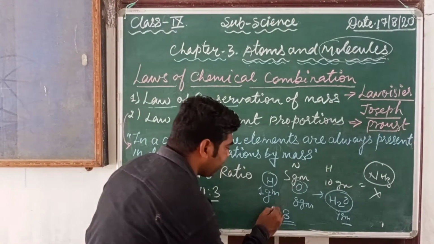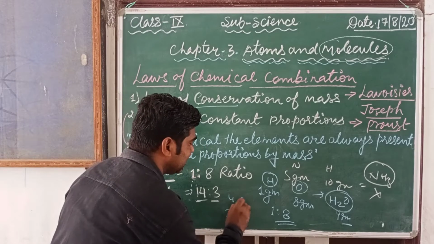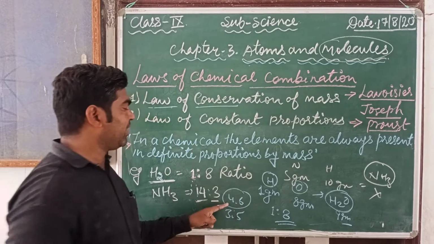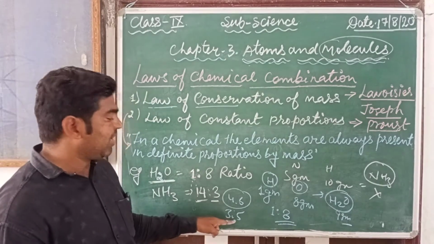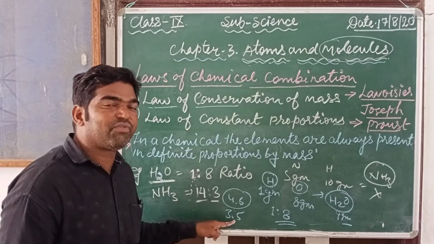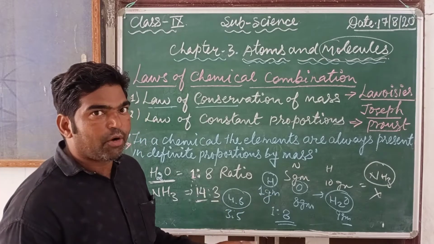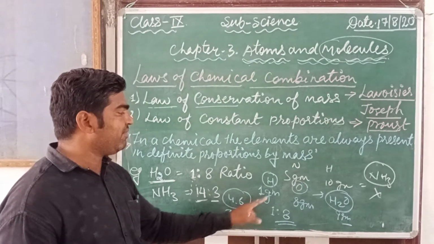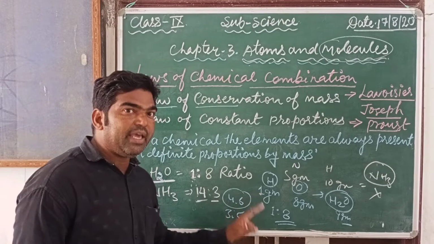Other than this ratio, suppose you take 3:5 or 4:6, if you take 4 grams of hydrogen and 6 grams of oxygen, or 3 grams of hydrogen and 5 grams of oxygen, you cannot get water. That does not form water. Water only forms when we take hydrogen and oxygen in the ratio of 1:8.